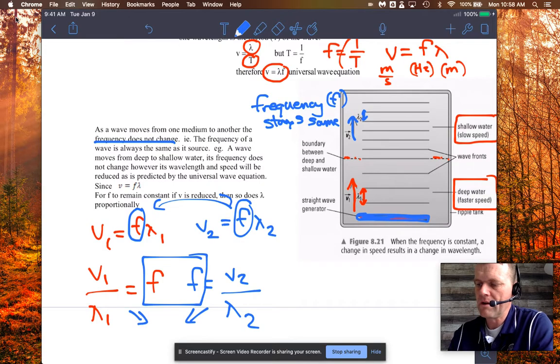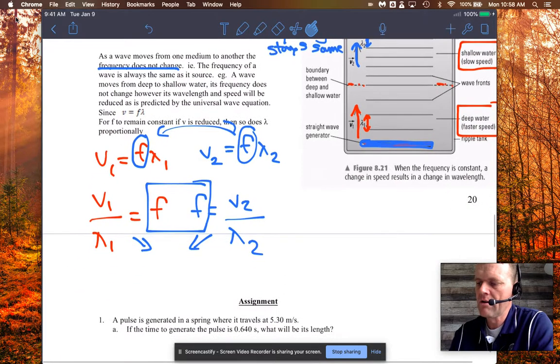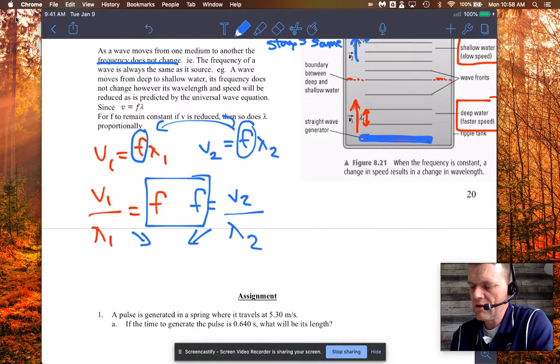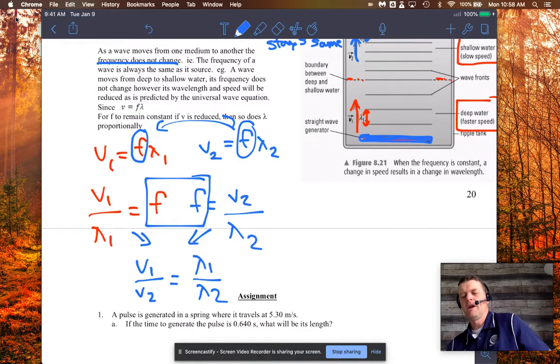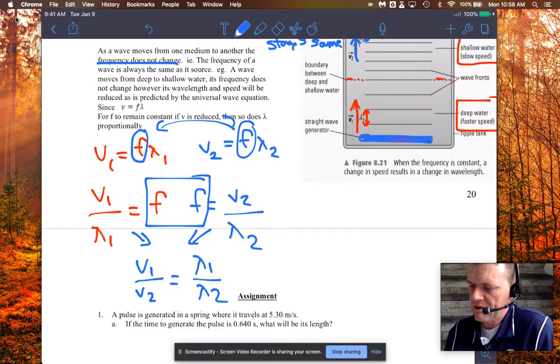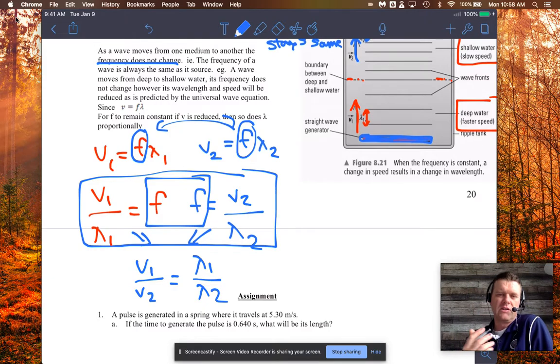Now, this one's not on your formula sheet either, but I just want you to see that you could simply say velocity 1 over velocity 2 is equal to wavelength 1 over wavelength 2, okay? Or any other configuration that you want. You could just stay with this original one here. Velocity 1 over wavelength 1 is equal to velocity 2 over wavelength 2, okay? But yeah, simplified, I brought it down here for you, okay?